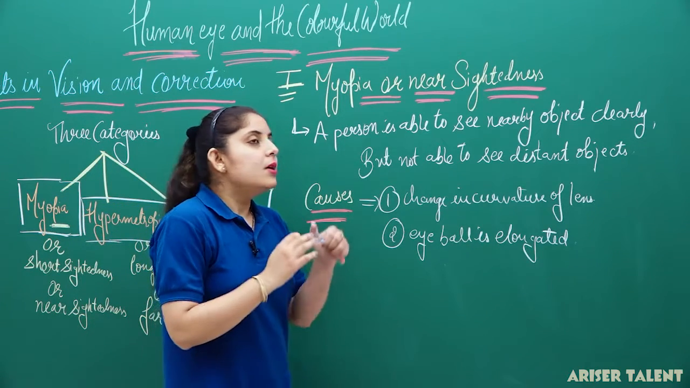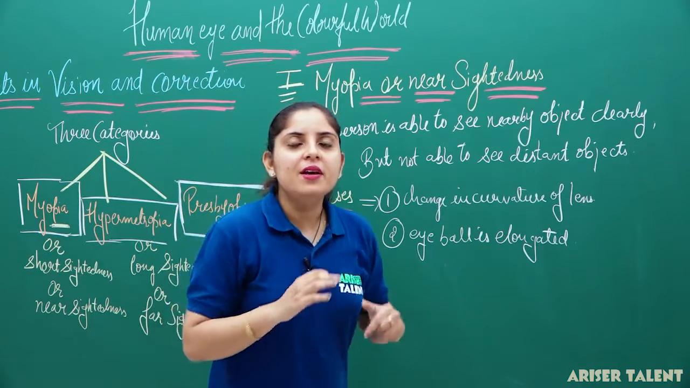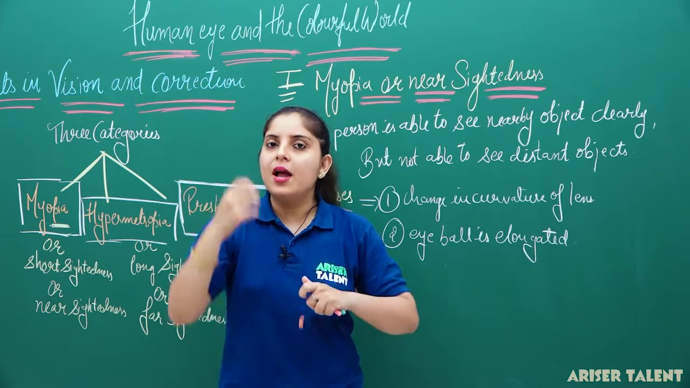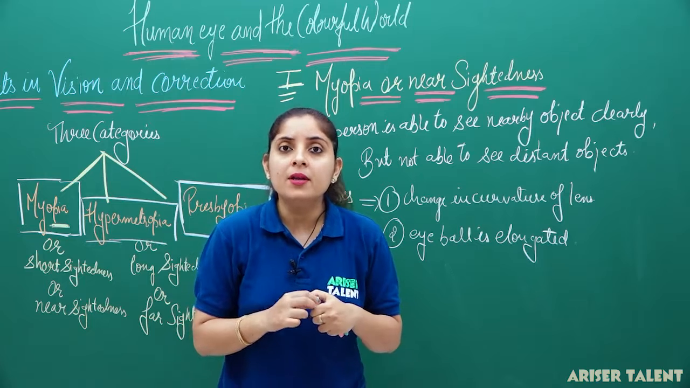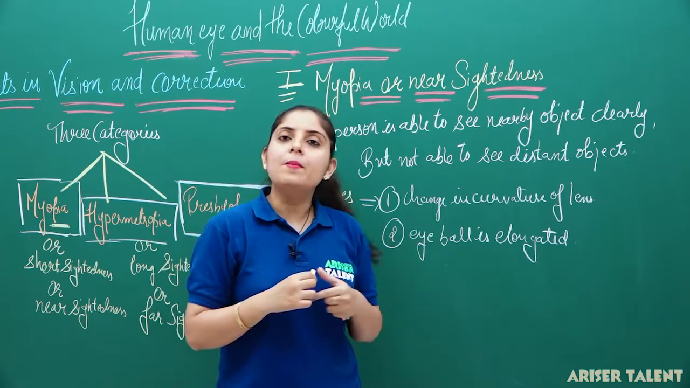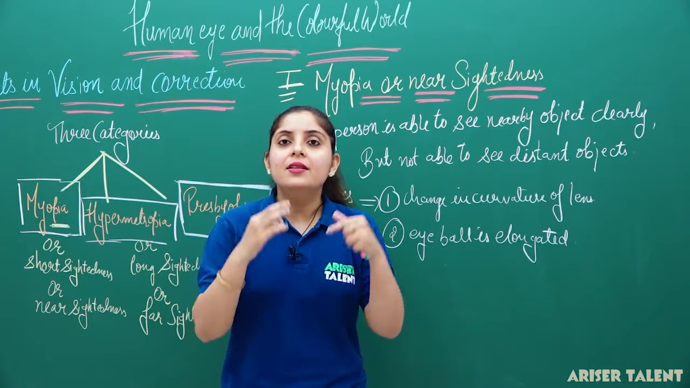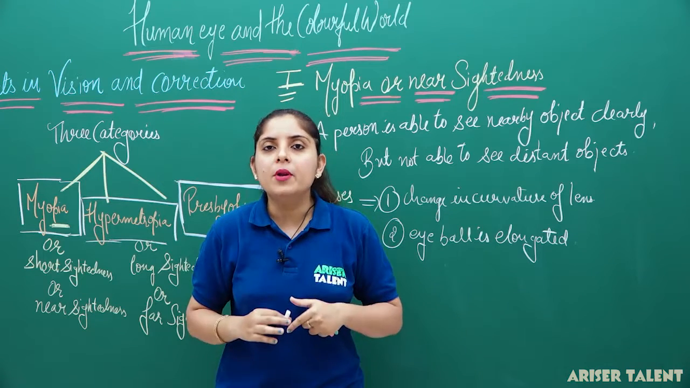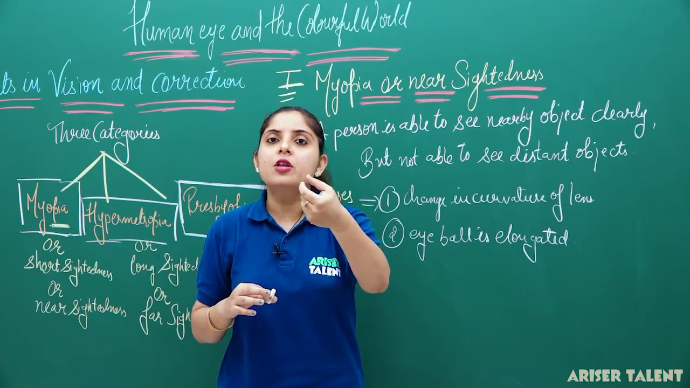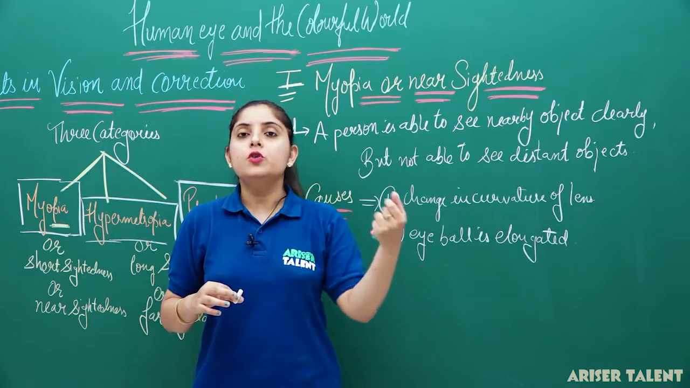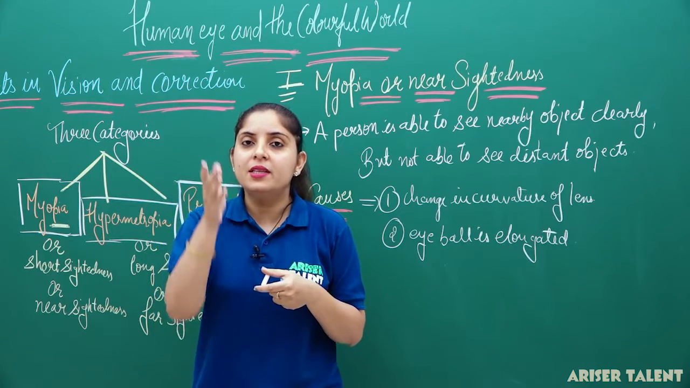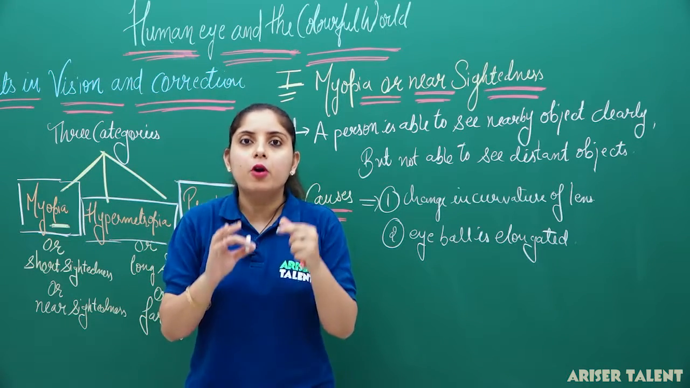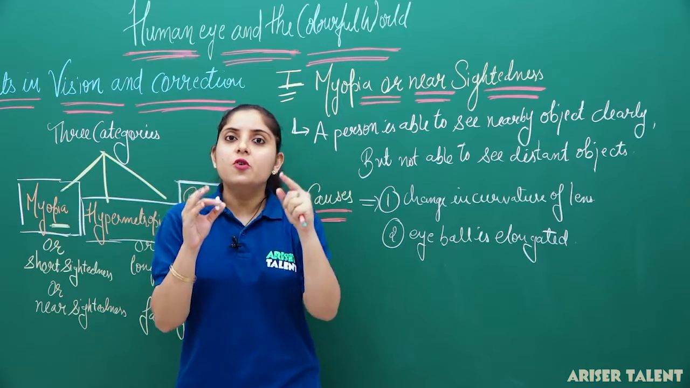Now, you know that whenever a ray of light is incident on your eye, the image is going to be formed on the retina. Where is the image formed? On the retina. But in case of the myopic eye, you can see that the image is not forming on the retina, it is actually forming before the retina. So, if it is forming before the retina, then how will the person be able to see the distant object very clearly? It won't be possible.